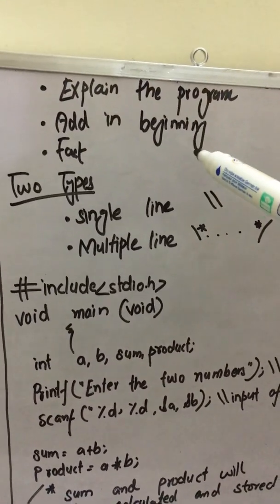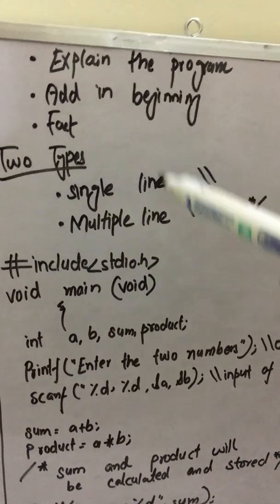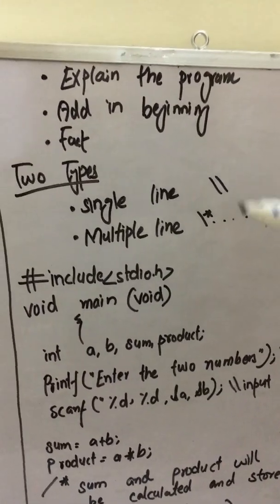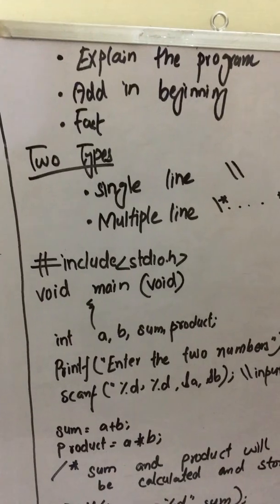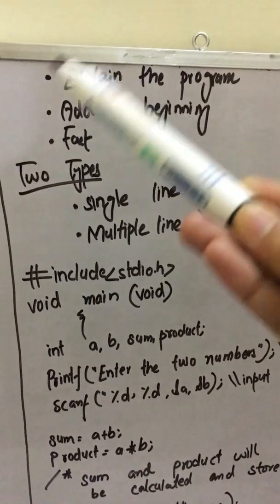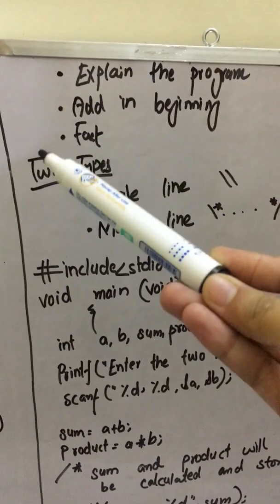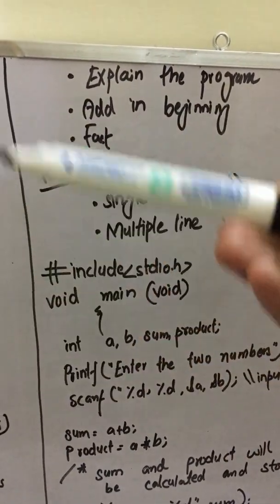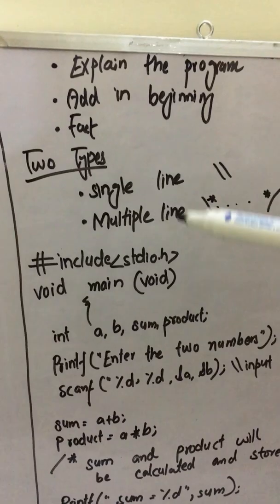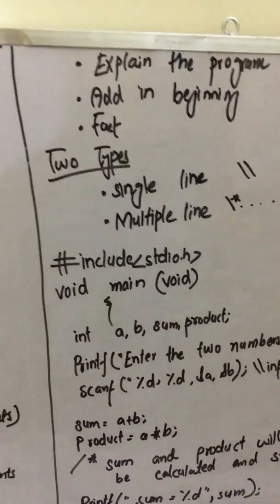Normally comments are added in the beginning of the program so that the user or the programmer comes to know the purpose of the program. Comments are also added when you need to clarify some fact or highlight something. Then you need to add the comments in that portion of your program.